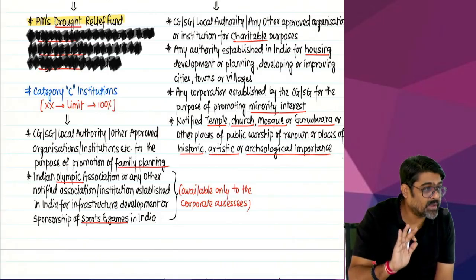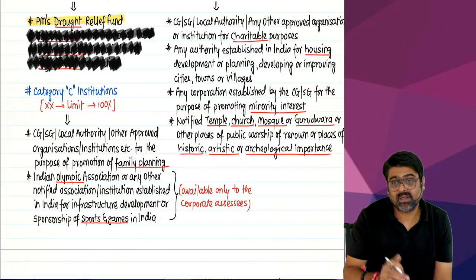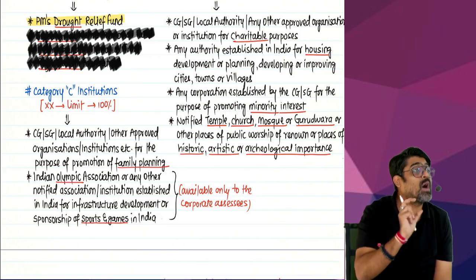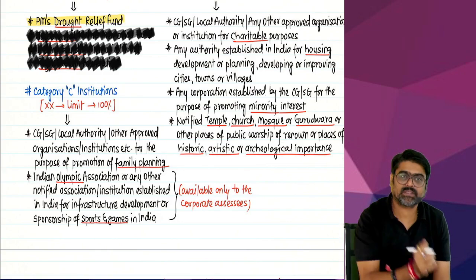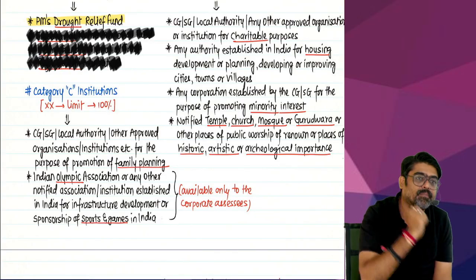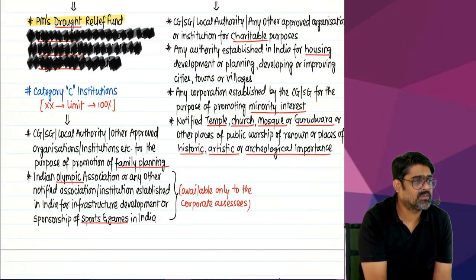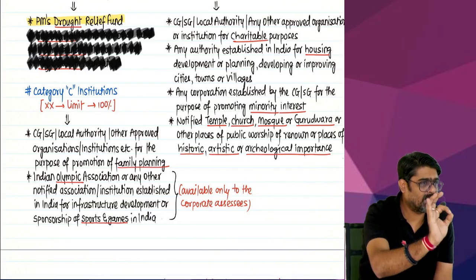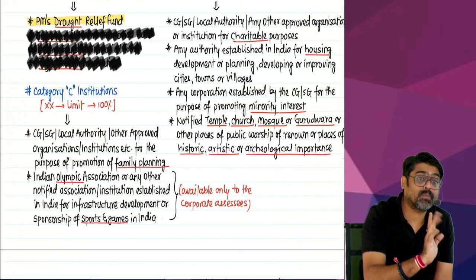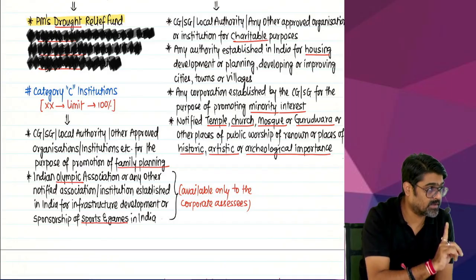Authorities which are constituted in India for infrastructural development of cities, towns, villages. So those authorities which are housing development authorities and infrastructural development authorities, you can donate money to them also. So first of all, category B, Prime Minister Drought Relief Fund. Category C, two words, family planning, sports and games including Olympics. This donation will be allowed as a deduction only for corporates, corporate associates, yes or no?